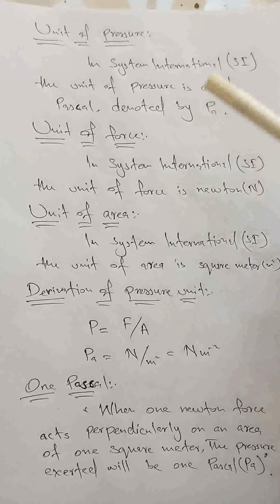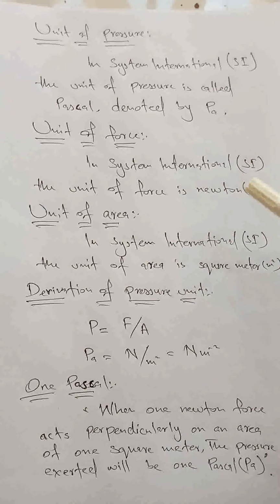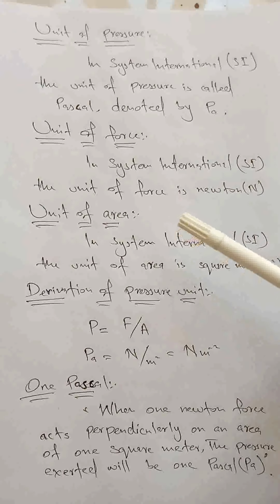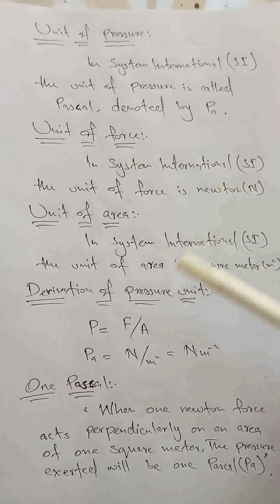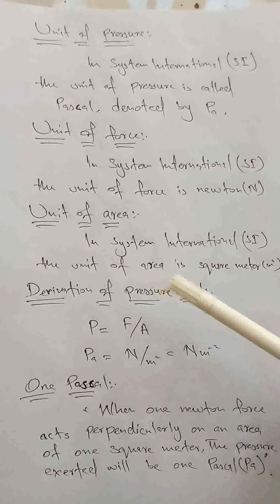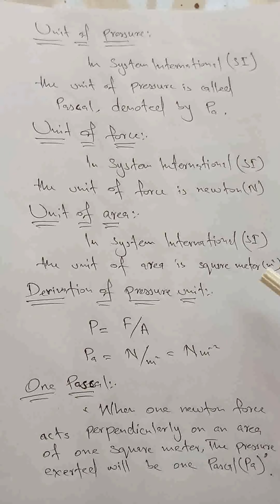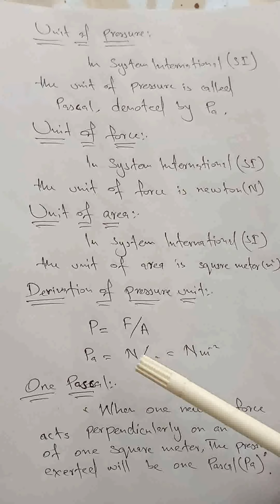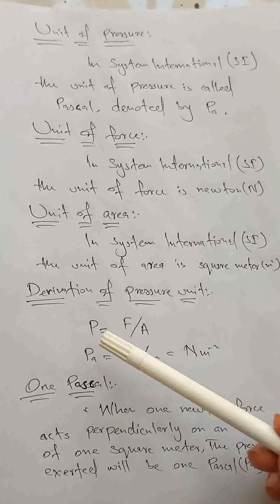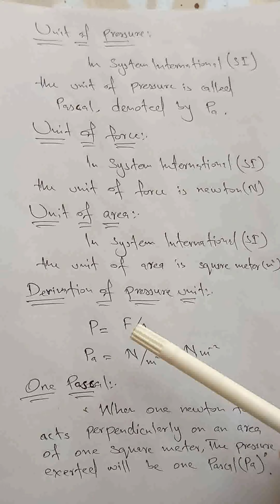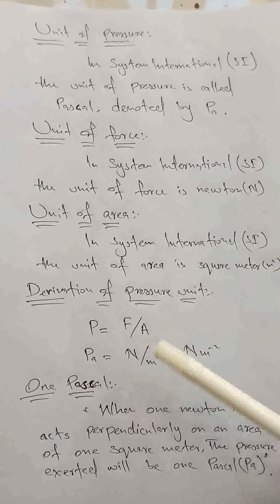The unit of force in the same system, the System International, or symbolically we represent the System International by SI, the unit of force is Newton. Similarly, in the same system, the unit of area is square meter and mathematically we write m squared. Keeping this unit, we can derive the unit of pressure as P is equivalent to F divided by A, where P represents pressure, F represents force, A represents area.